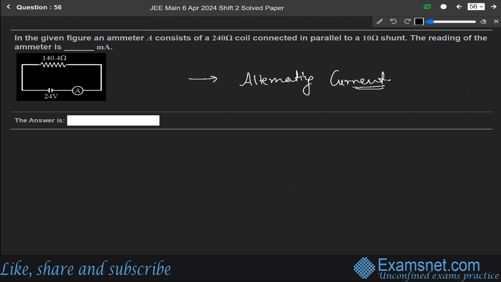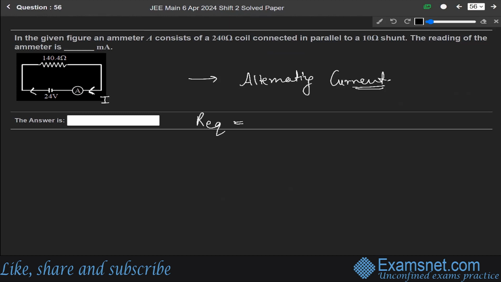So first of all, we can find the R equivalent. Let me first draw it like this. Let us say this is the current I flowing in it, and this is the ammeter.